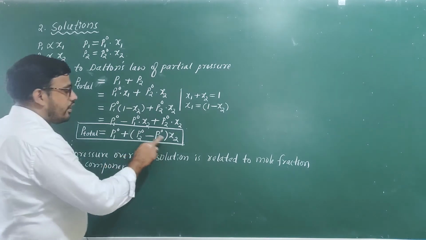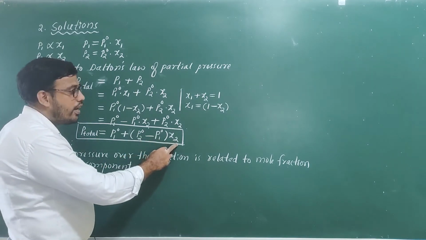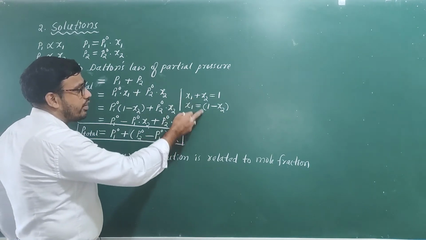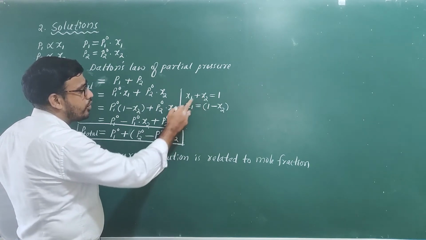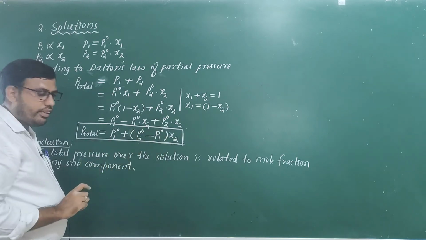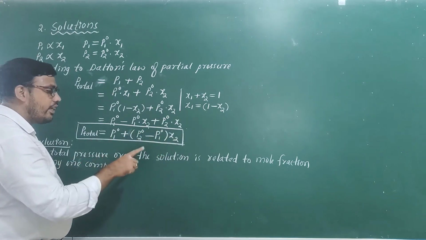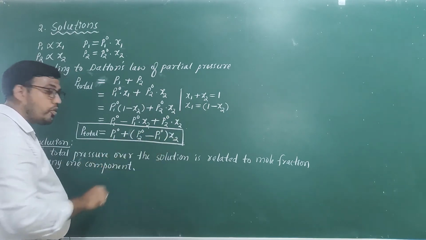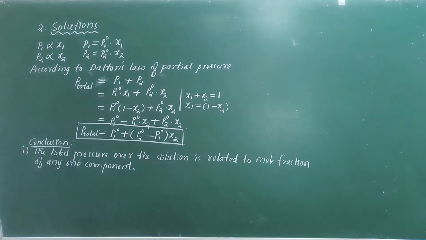See here, instead of converting into x2, I might have converted into x1, because by replacing x2 is equal to 1 minus x1, you will get it in terms of x1. So that is why the total pressure over the solution can be related to the mole fraction of any one of the components.